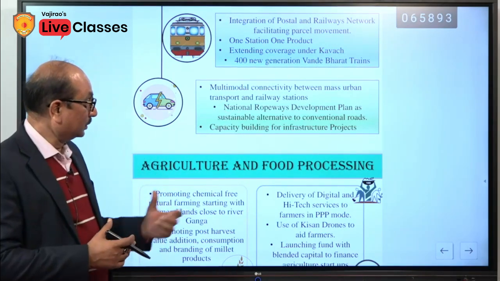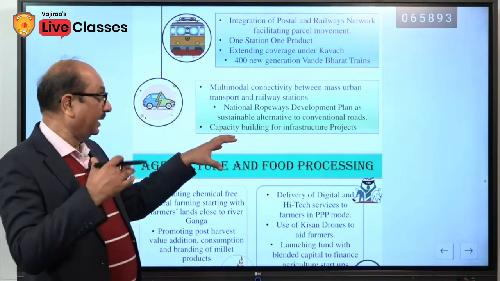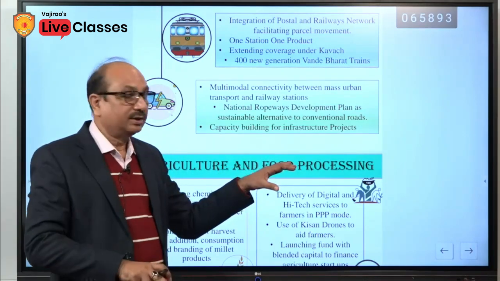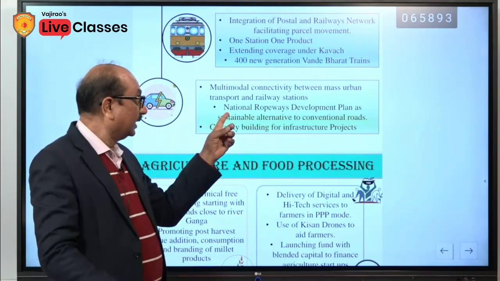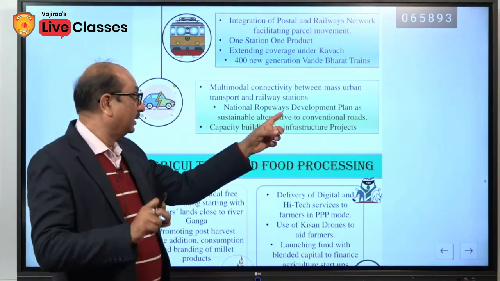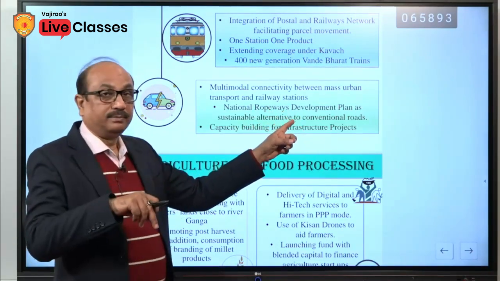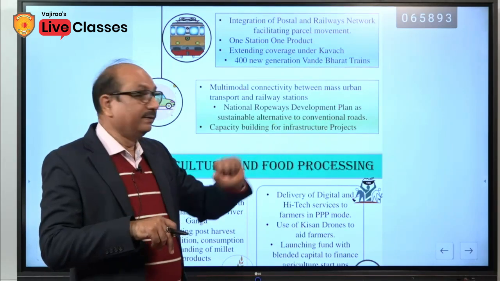So that's why the government is going to develop them as a plan. Earlier there was no such plan to develop and focus only on ropeways. But here it has been clearly mentioned, the National Ropeways Development Plan. It's a plan as a sustainable alternative to conventional roads.